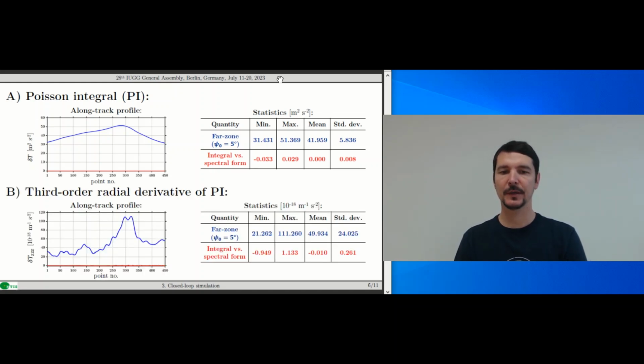The second sample result is for the 3rd order radial derivative of the Poisson integral. The far zone effect has a wider range and a higher variability along the track. The differences are close to 0 and expected and are at least 2 orders of magnitude smaller than the signal. Thus, we have a numerical proof that the derived formulas for the far zone effects are truly correct.